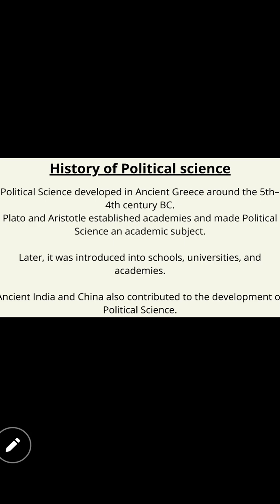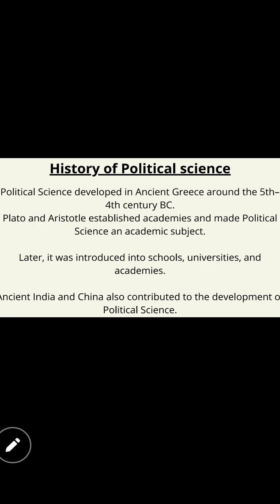It took place. Plato and Aristotle established academies and made political science an academic subject. Yes, children. Now these days, teachers are there to teach. Like that, for the political science lesson at the beginning, there were two main teachers, right?